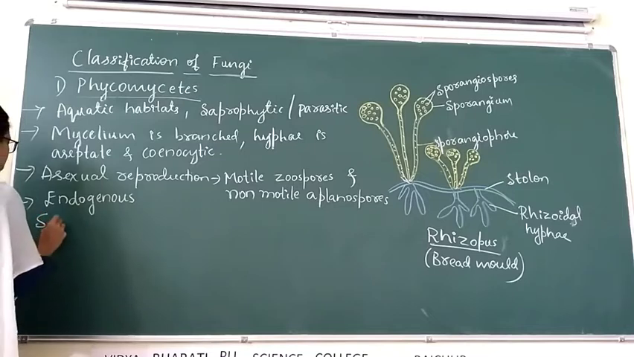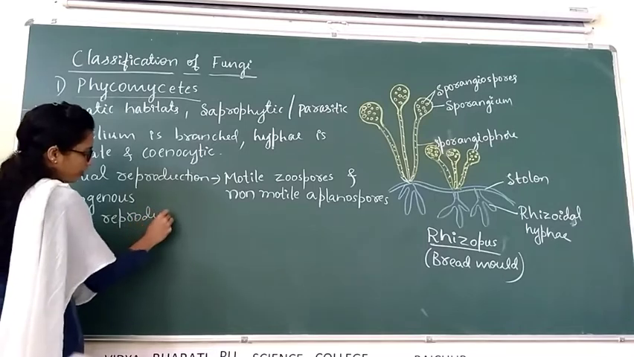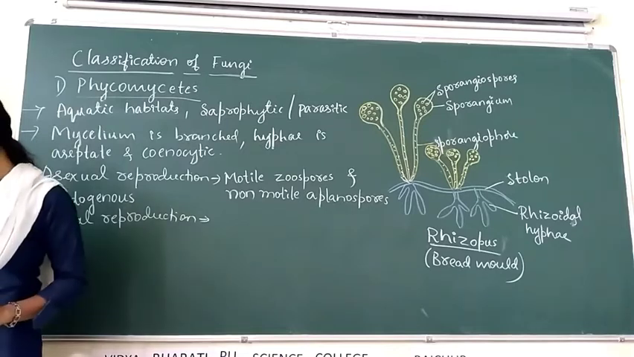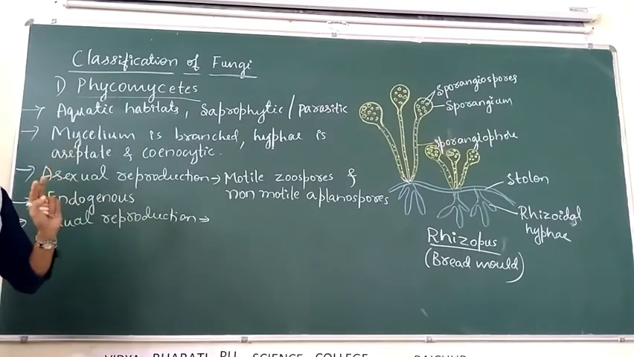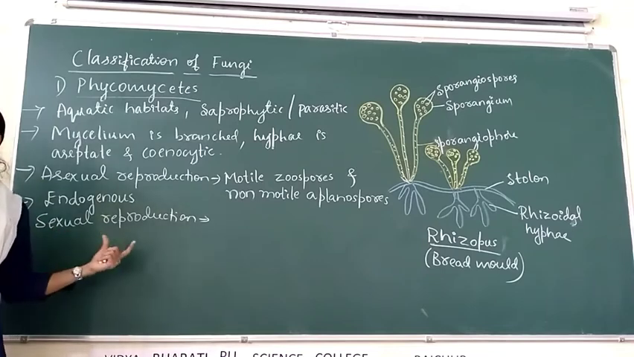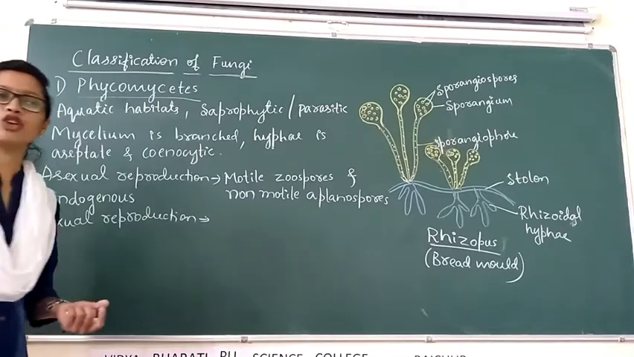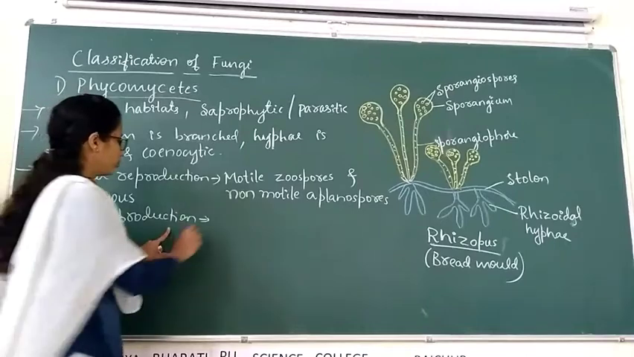Then, sexual type of reproduction. Sexual reproduction in case of Phycomycetes takes place by the fusion of gametes, two types of gametes. The fusion of two gametes gives rise to zygospores.